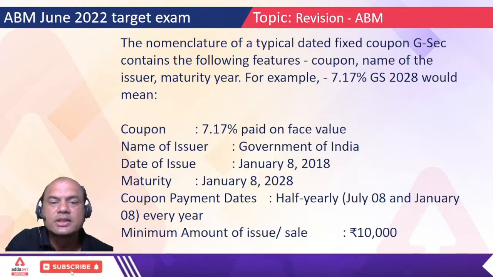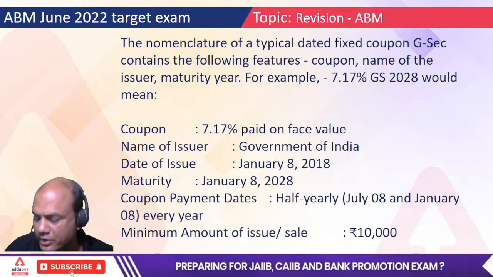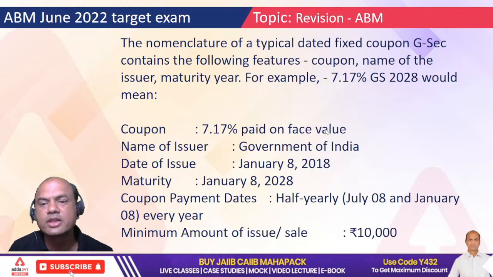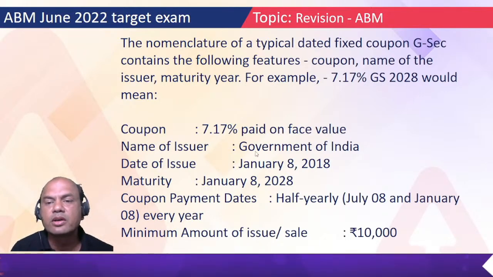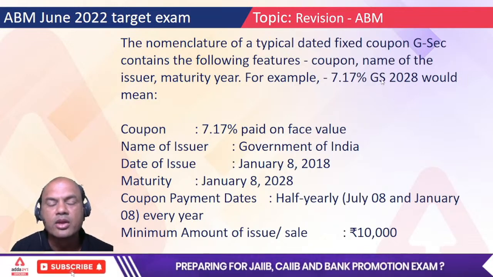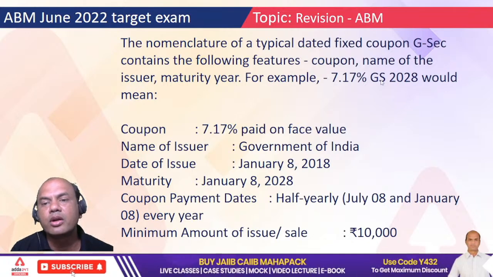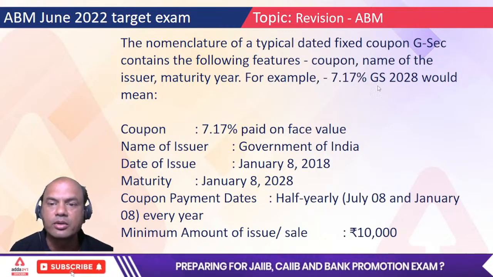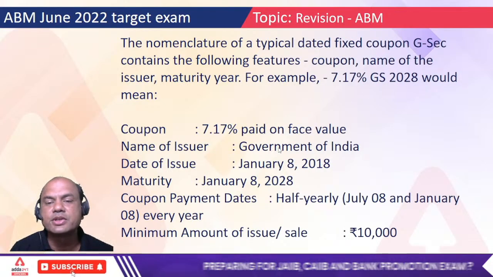Remember the points. 7.17% means what? 7.17% paid on the face value, right? Name of the issuer, Government of India. Why? Because it's called a GS. If tomorrow you start your own bond and you write that GS, you won't be allowed. You will be caught. Because GS can be written only by government.